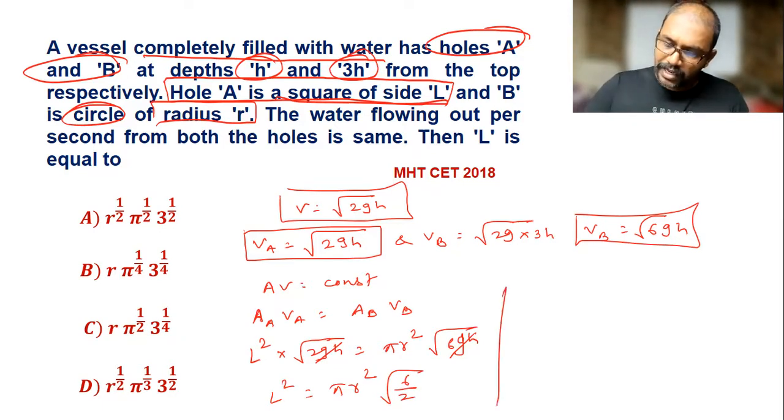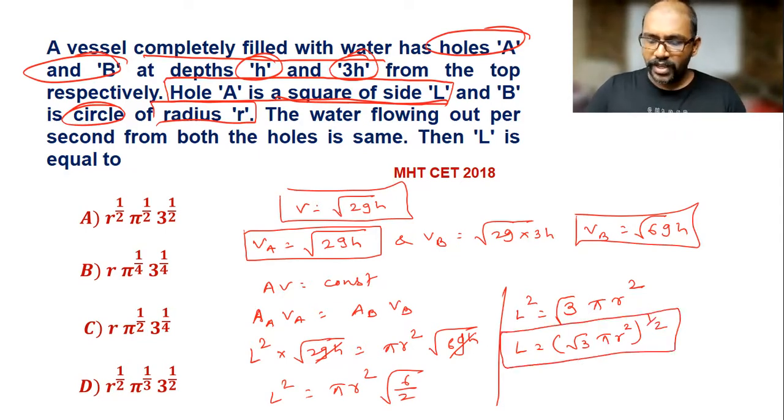So L square is equal to root 3 into pi r square. Now L is equal to root 3 pi r square raised to 1 by 2, or we can write one more square root here. L is equal to root 3, meaning 3 raised to 1 by 2, and again raised to 1 by 2. So 3 raised to 1 by 4.